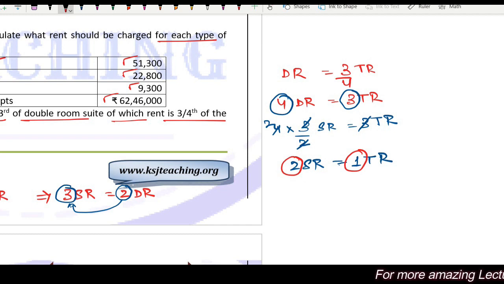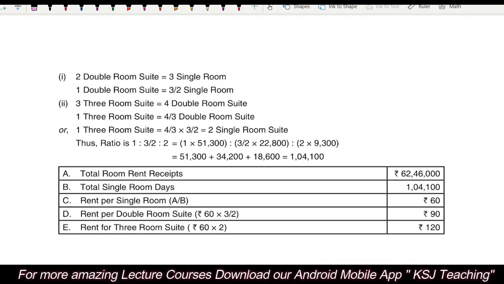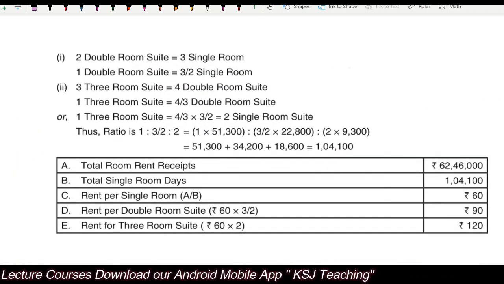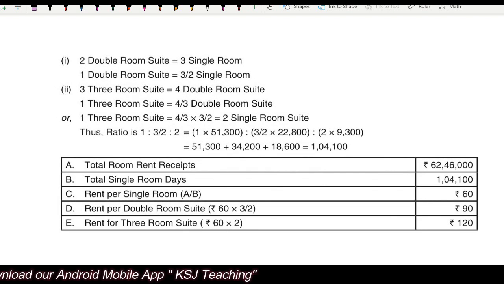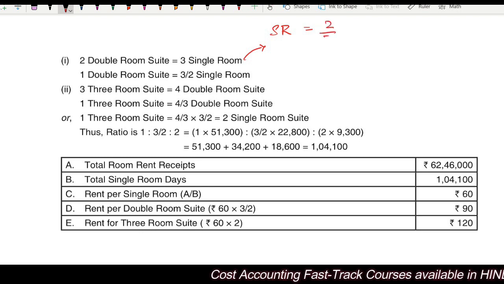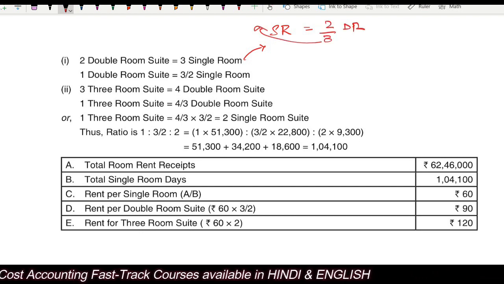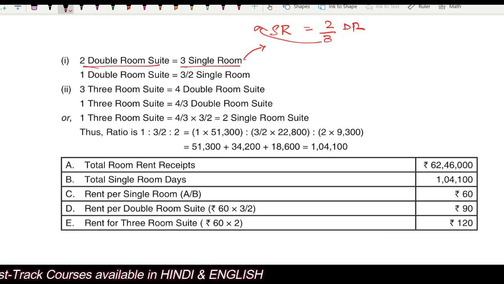Clear? This is how the conversion will take place. Now he says 2 double room suites are equal to 3 single room suites. The question says single room is equal to how much? 2 by 3 double room. So take 3 here. 2 double rooms are equal to 3 single rooms.